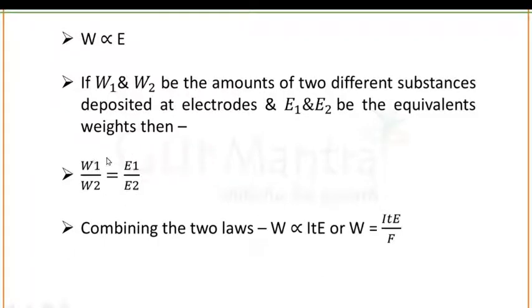What are W1 and W2? W1 and W2 are the amounts of different substances. And what are E1 and E2? E1 and E2 are the equivalent weights of these particular substances.